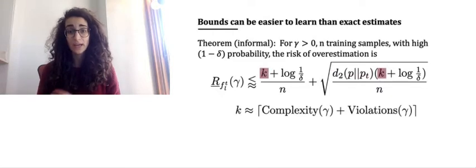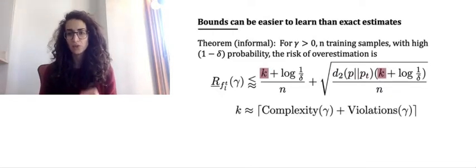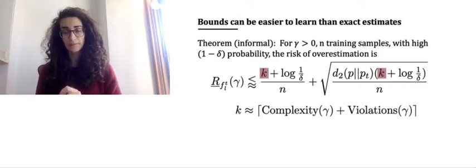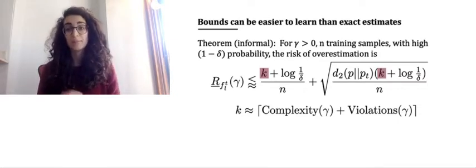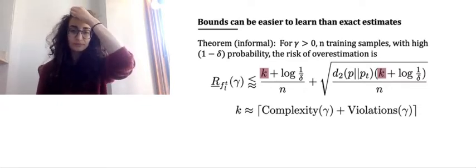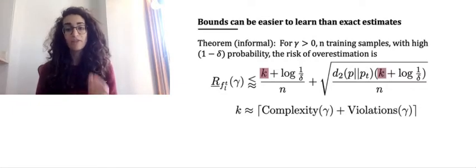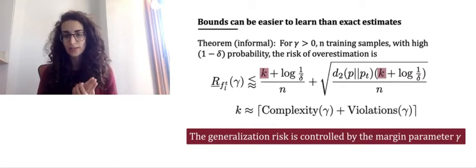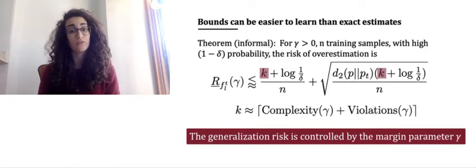The other interesting term is K, and K has 2 parts. The first measures the complexity of the learning task, and it is controlled by gamma. The larger the gamma is, the smaller this term is, and the smaller our risk is. Meaning when we demand higher confidence, this term becomes smaller. The second term is the sum of the magnitude of the violations on the training data, which also decreases as gamma increases. Now, the important takeaway here is that the generalization error is controlled by the margin parameter gamma and does not depend on the true complexity of the function class to which the counterfactual outcomes belong.